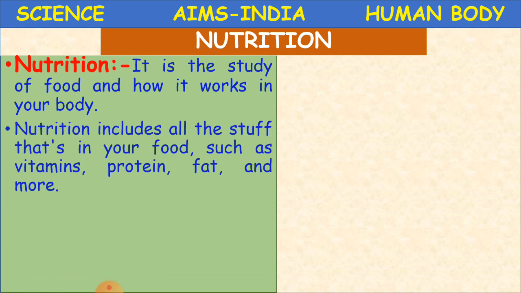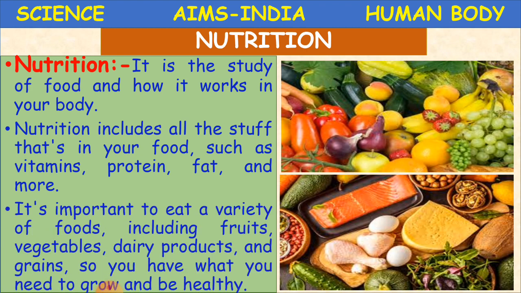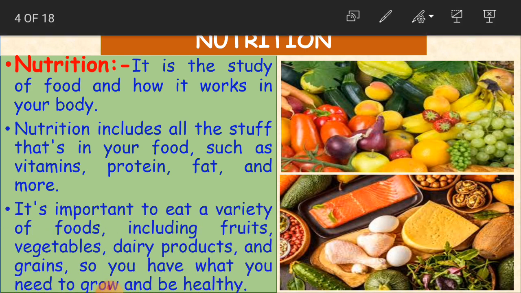Okay, children? And nutrition includes, as we said, all the stuff that is in your food, such as vitamins, proteins, fat, minerals, roughages, carbohydrates, all that.